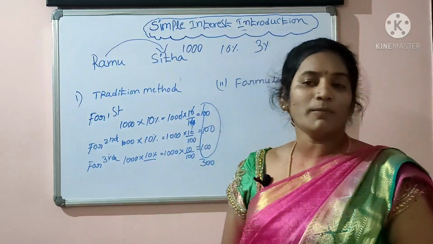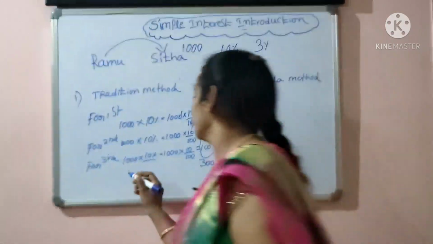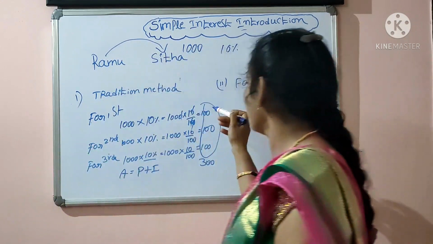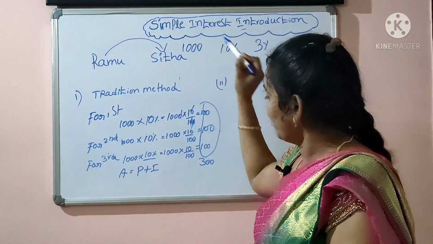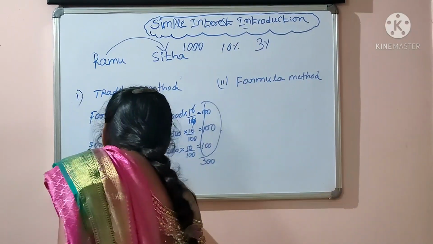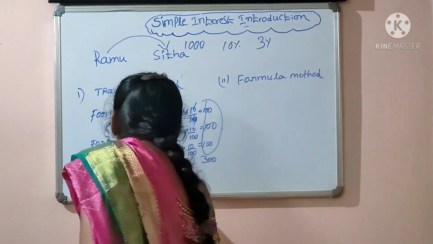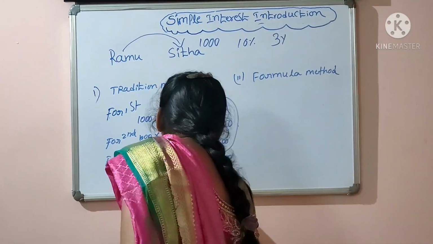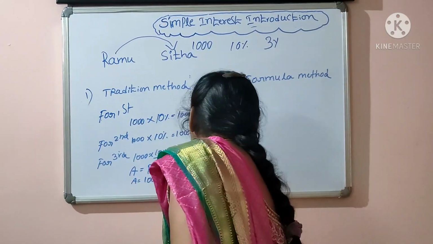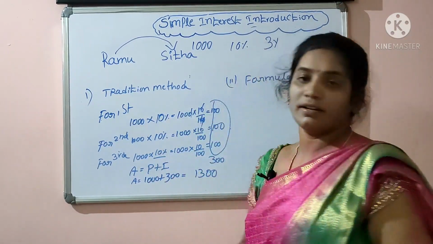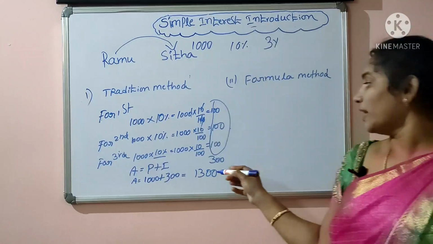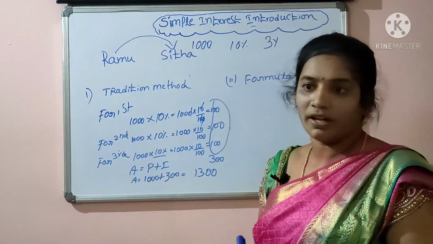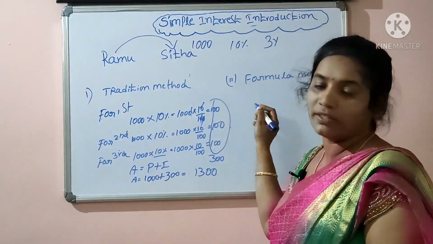Already we know the formula for amount. A equal to P plus I. Now substitute interest and principal in this. A equal to principal, how much? 1000 plus interest 300. Totally 1300. Sita will pay 1300 rupees to Ramu after 3 years. Okay, now go for the formula method.